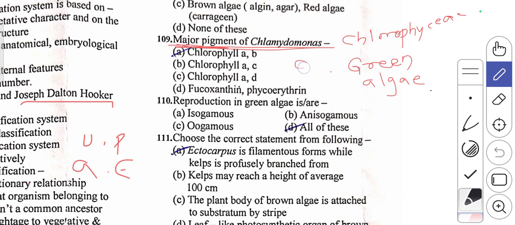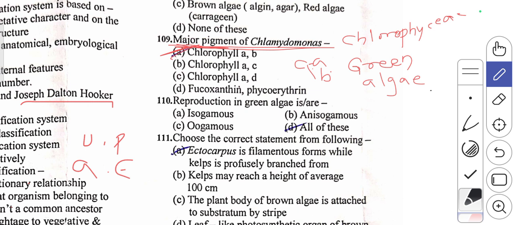That is chlorophyll A and chlorophyll B. So option A is the right answer here. They have given other options like chlorophyll A and C, which is for brown algae. Then chlorophyll A and D will be the pigments of the third one, red algae.